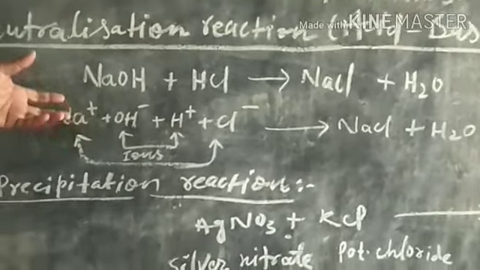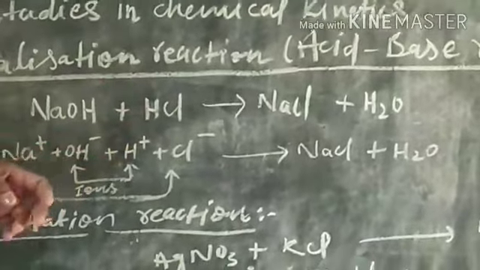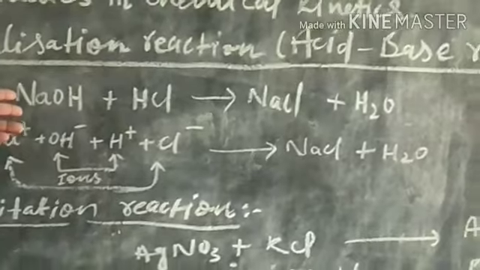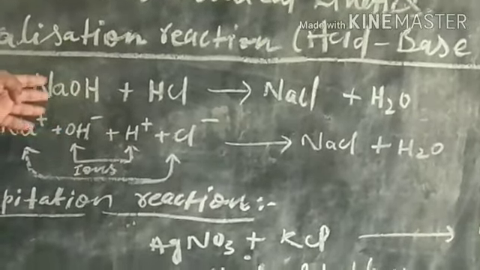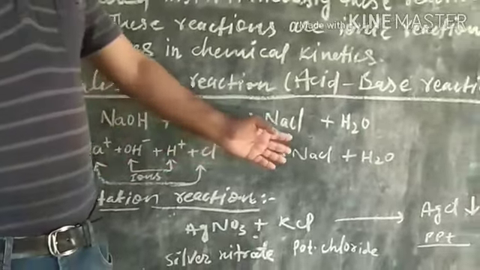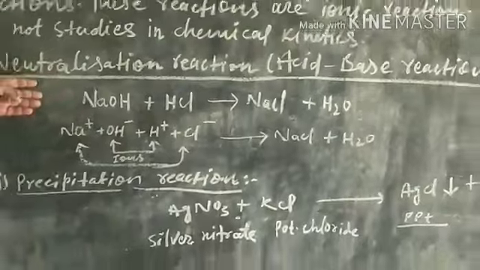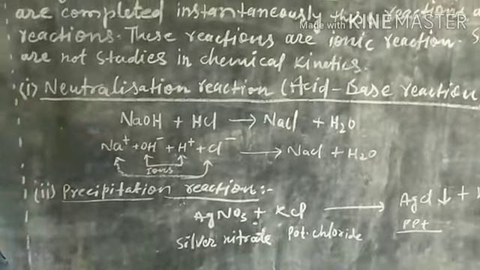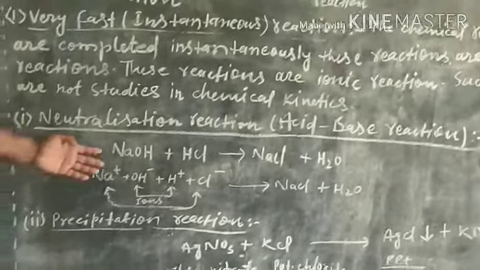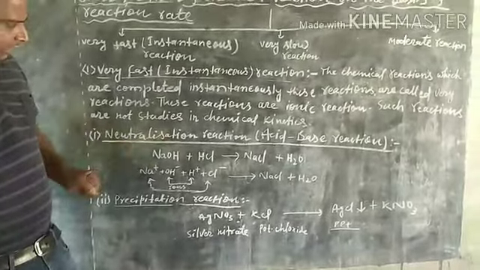And when we mix both aqueous solutions of NaOH and HCl, the ions exchange and form NaCl and water. So this is a very fast reaction. These reactions we are not studying in chemical kinetics.